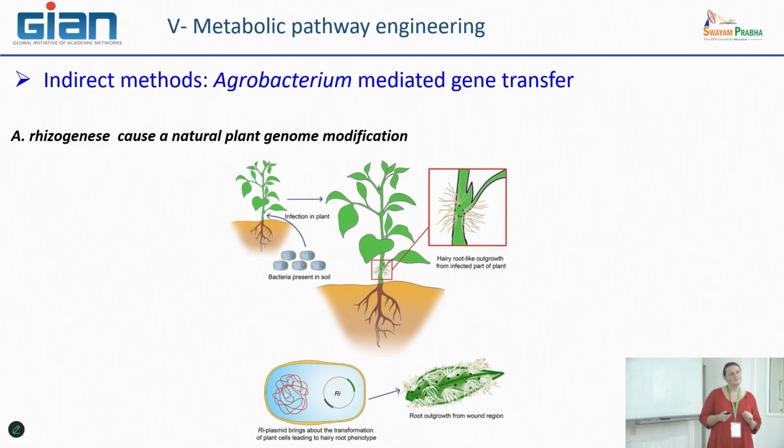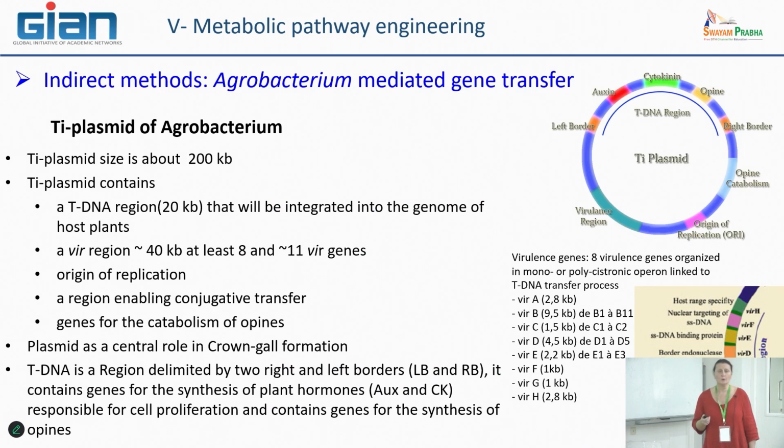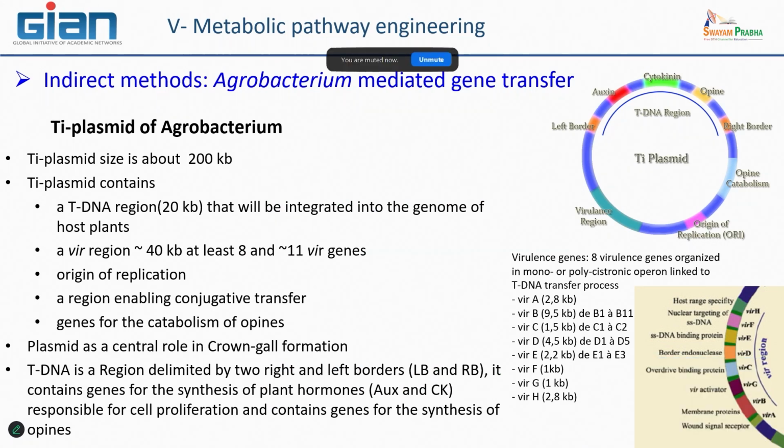That could also be very interesting to take into account when producing hairy roots for specific metabolic pathways that need several types of tissue to be completed, not only plant cells or callus. So, what are the particularities of this plasmid? I will now focus my attention mainly on Agrobacterium tumefaciens because it is one of the most used bacteria. This plasmid always has the same size, about 200 kilobase.